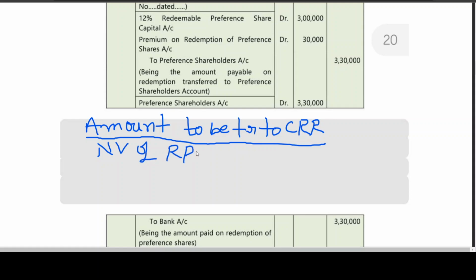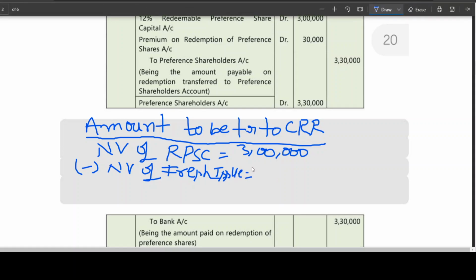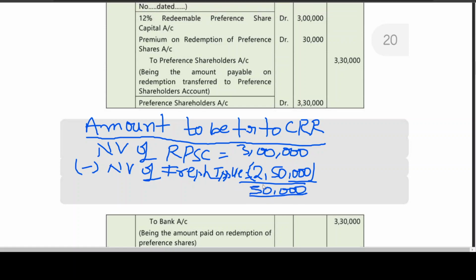Nominal value of RPSC, nominal value of fresh issue, $50,000 is the amount to be transferred to CRR.